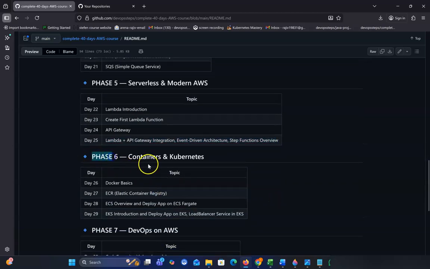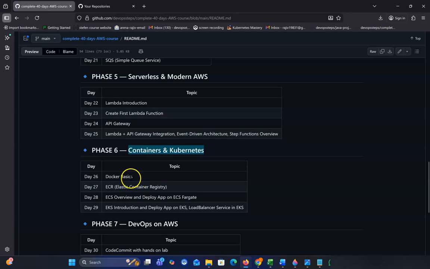In phase 6 we'll show you how to use containers and Kubernetes in AWS. If you don't have any basic knowledge of Docker, we'll discuss complete Docker basics in those classes. It will be a Docker basics introduction, and we'll show everything in a hands-on demo.